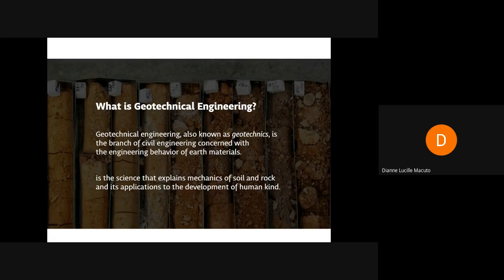This allows them to determine the relevance of physical, mechanical, and chemical properties to evaluate and design activities. Sad to say, in any engineering profession, geotechnical engineering may be the most underrated. It could also be the least understood by others around the world.